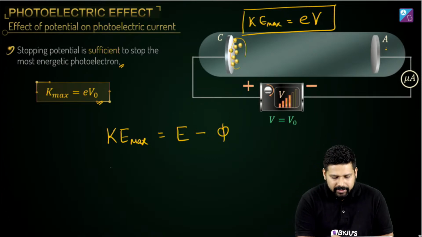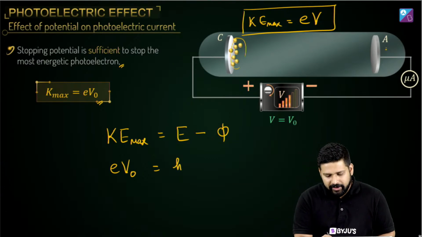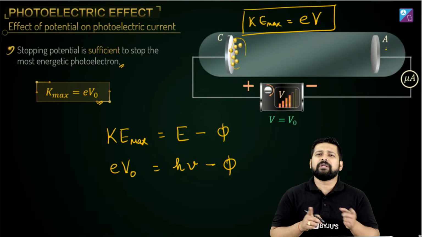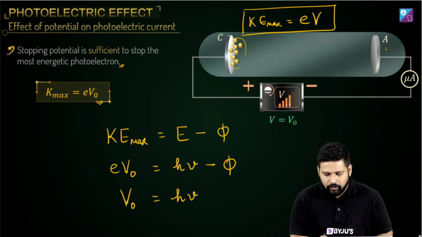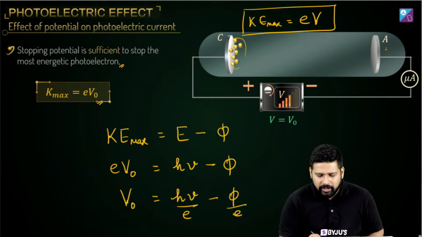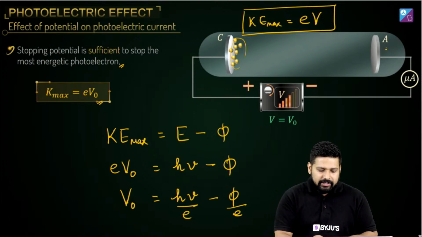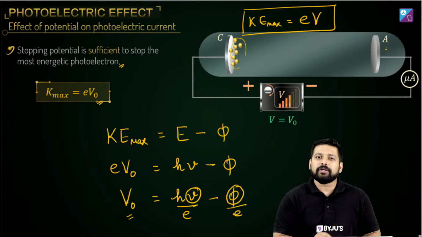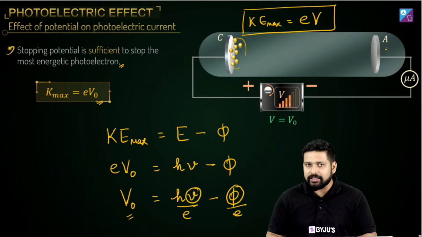So what can we write? Kinetic energy maximum can be written as eV naught. This E can be written as h nu. And we know that this phi is nothing but the work function, which depends upon temperature and the nature of the material. So for V naught, or stopping potential, I have a new formula: h nu by e minus phi by e. Now when you look at this formula, you can see that this V naught depends only on the frequency and the work function. Got it? So stopping potential has nothing to do with intensity.